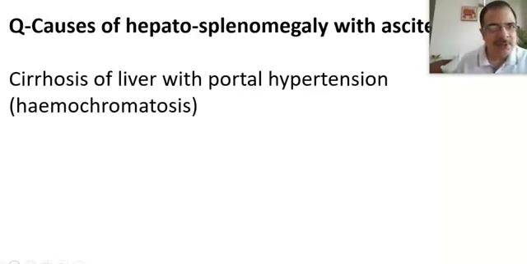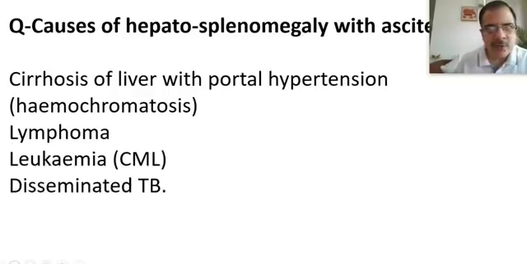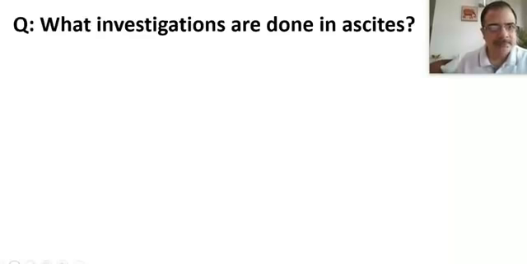So, the causes will be cirrhosis of the liver with portal hypertension, but with a specific cause like hemochromatosis. In other causes, the liver is usually normal size in cirrhosis or reduced in size. So, in hemochromatosis, it will be increased. Then, of course, the blood malignancies and disseminated tuberculosis.